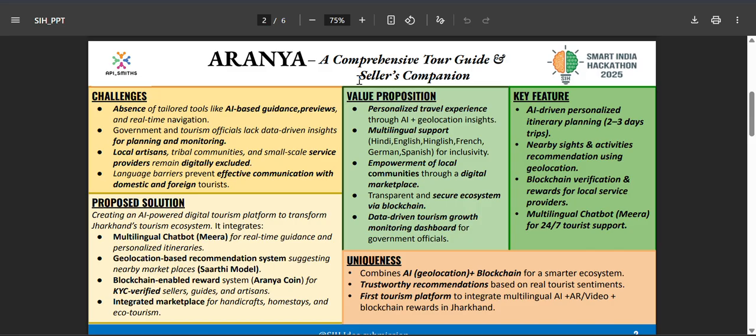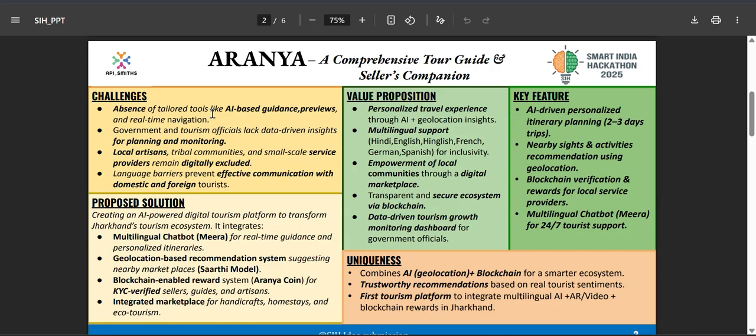The current challenges in the Jharkhand tourism market are the absence of tailored tools like AI-based guidance and previews and real-time navigation. Government and tourism officials lack data-driven insights for planning and monitoring. Local artisans, tribal communities, and small-scale service providers remain digitally excluded. Language barriers prevent effective communication with domestic and foreign tourists.